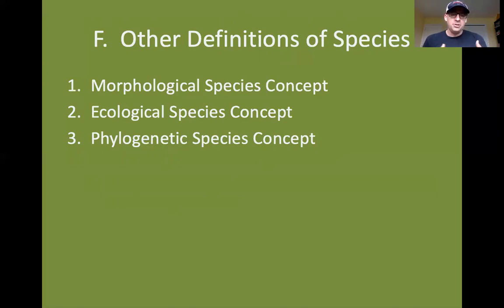And then there's what's called the phylogenetic species concept, where organisms are classified based on their evolutionary history and placed into the smallest possible groups of organisms with a common ancestor. So there are some other ways to classify organisms that don't fit the biological species concept for one reason or another.